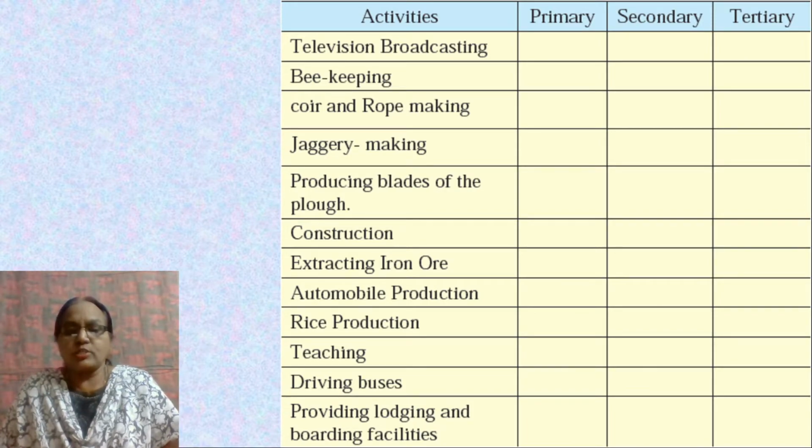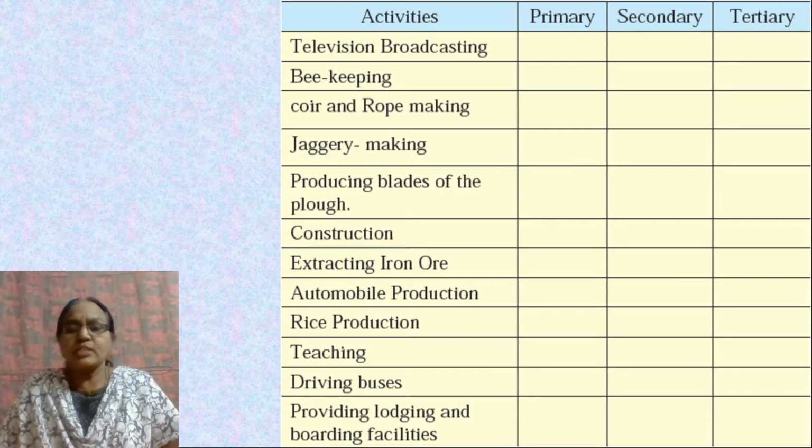What about construction? Construction is a tertiary activity. You need knowledge of construction, so it's a tertiary activity. Extraction of iron ore is a primary activity. Automobile production is secondary. Rice production is a primary activity.